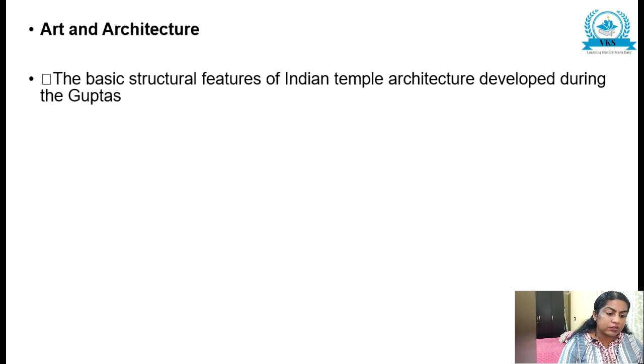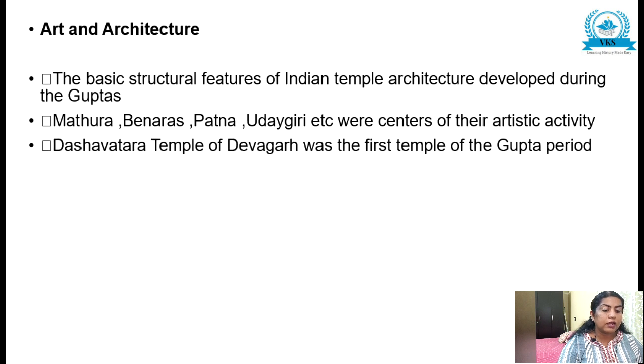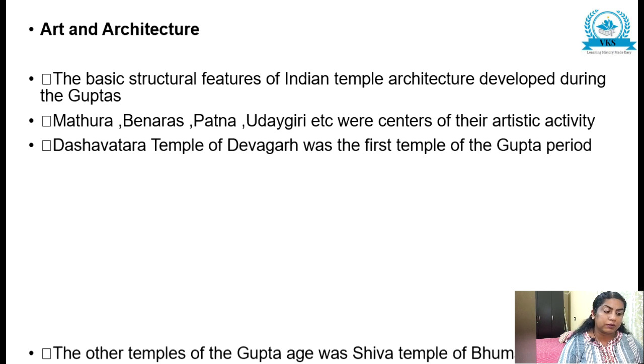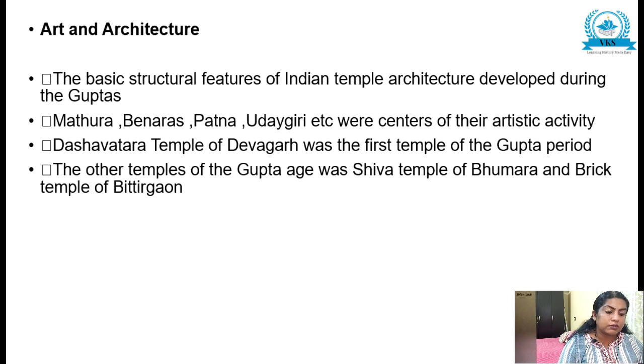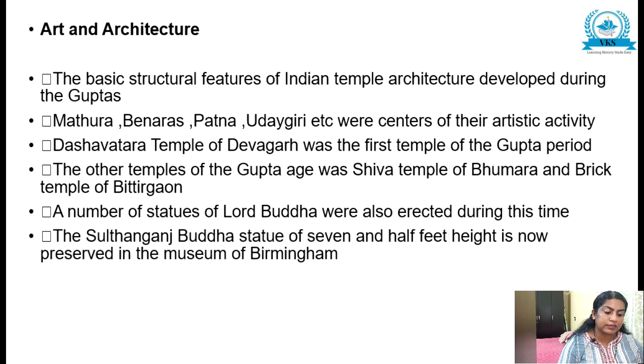Art and architecture. The basic structural features of Indian temple architecture developed during the Gupta period. Mathura, Banaras, Patna, Udaygiri, etc. were centers of their artistic activity, and the Dashavatara temple of Deogarh was the first temple of the Gupta period. The other temples of the Gupta age were the Shiva temple of Bhumara and the brick temple of Bhitargaon. A number of statues of Lord Buddha were also erected during this time.